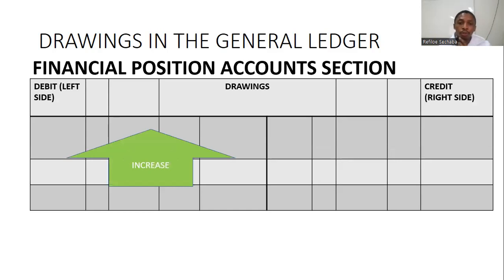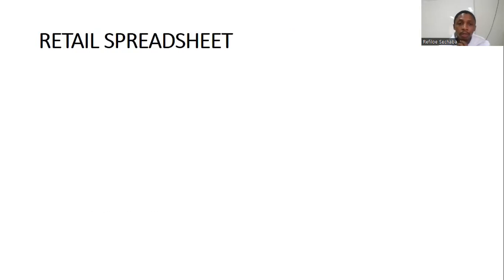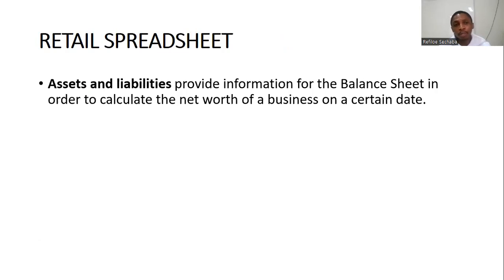So they will increase on the debit side. That is because they reduce your owner's equity. Any account or any accounts that decrease owner's equity will actually increase on the debit side.